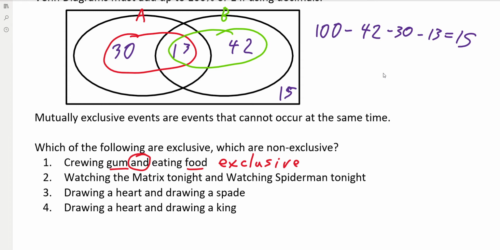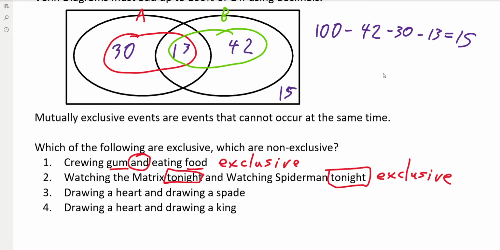Option 2: watching The Matrix tonight, watching Spider-Man tonight. Again, exclusive. You can't watch two things at the same time. You can't exist in two places at the same time. If it just said that you have watched The Matrix or watched Spider-Man, those would not be exclusive because in the past, at some point, you could have watched Matrix and Spider-Man at a different time. That'd be okay. But because it has this time limit, that does make it exclusive.